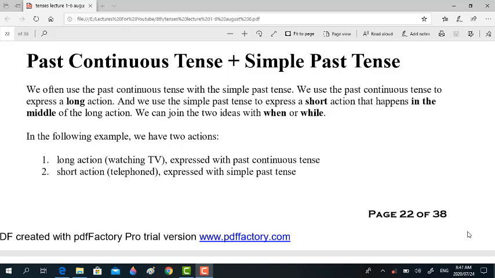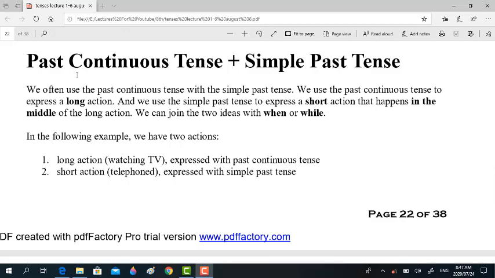Why is it important to discuss these two tenses together? It is because simple past tense is mostly used with past continuous tense, so that is why we have to look at these two tenses together, right? We often use the past continuous tense with the simple past tense.